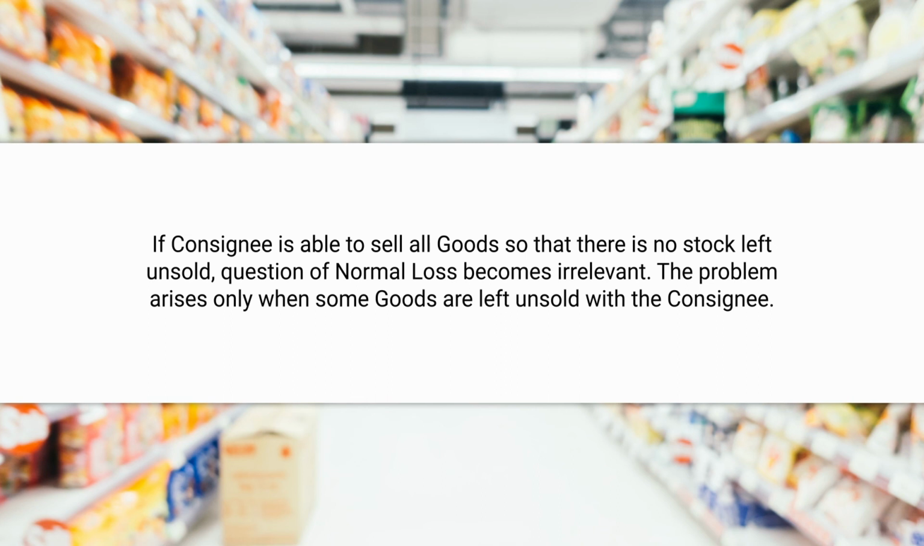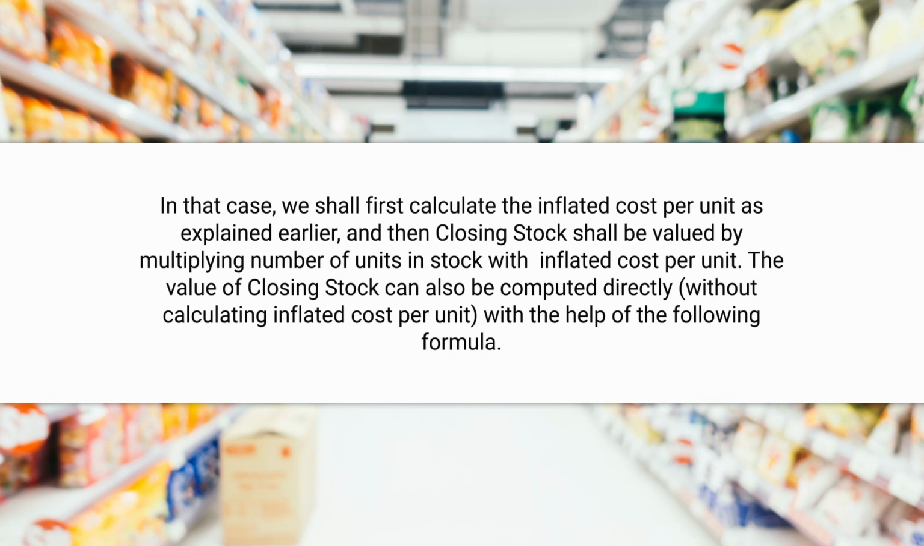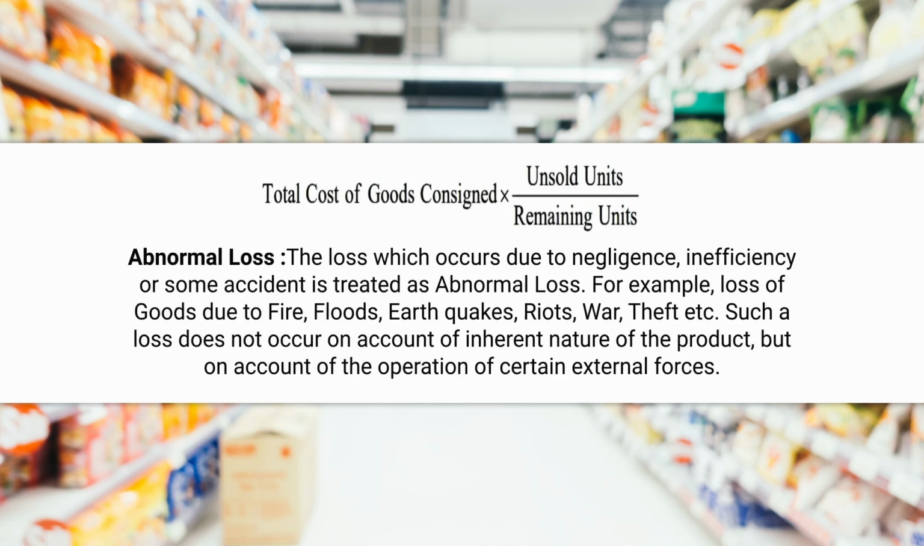If the consignee is able to sell all the goods so that there is no stock left unsold, the question of normal loss becomes irrelevant. The problem arises only when some goods are left unsold with the consignee. In that case, we first calculate the inflated cost per unit as explained, and then the closing stock is valued by multiplying the number of units in stock with the inflated cost per unit. The value of closing stock can also be computed directly, without calculating the inflated cost per unit, with the help of the following formula: total cost of goods consigned multiplied by unsold units divided by remaining units.